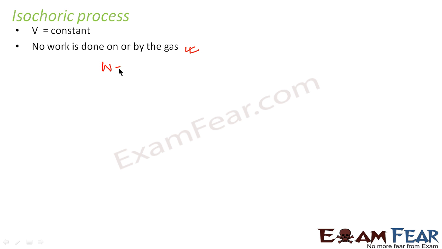Please make sure that you have watched all the videos from part 1 to part 12 before going ahead with part 13. Now let us talk about the isochoric process. As I told, it is the process in which volume remains constant throughout. In this case, no work is done on or by the gas. Work is nothing but pressure times change in volume. Here volume is constant, so the change in volume is zero. Therefore, work done is equal to zero.